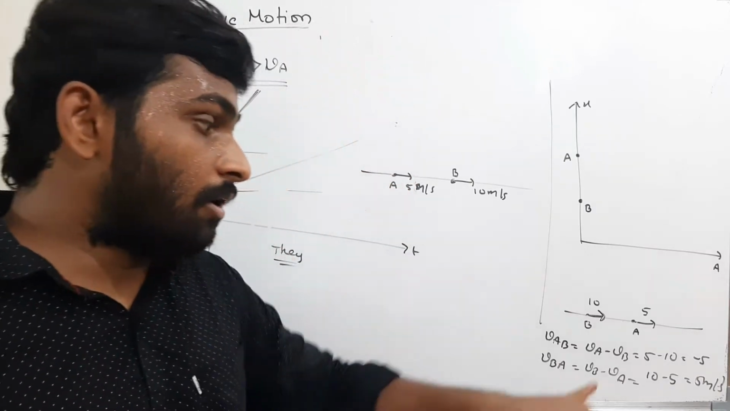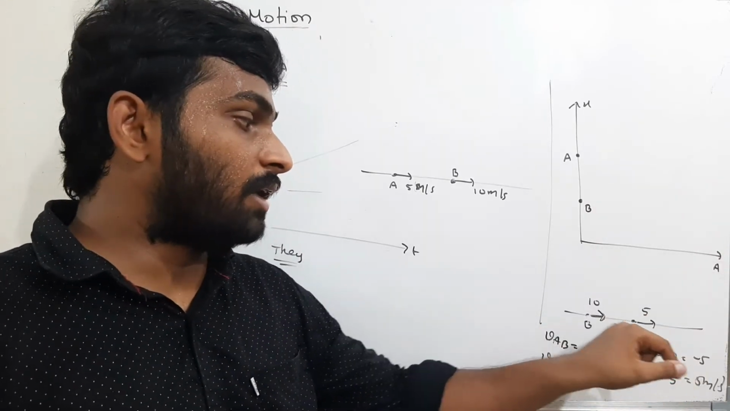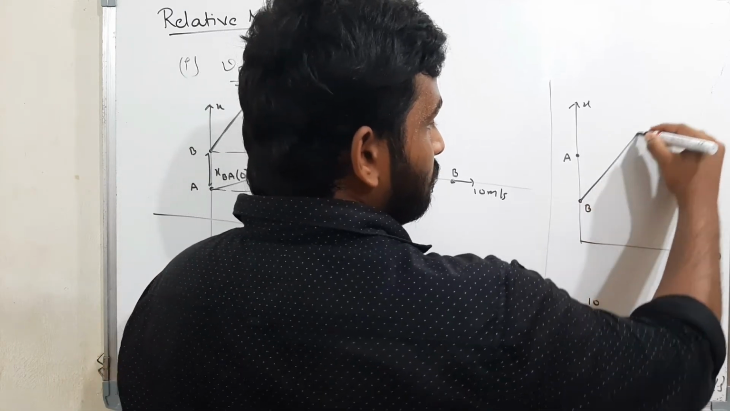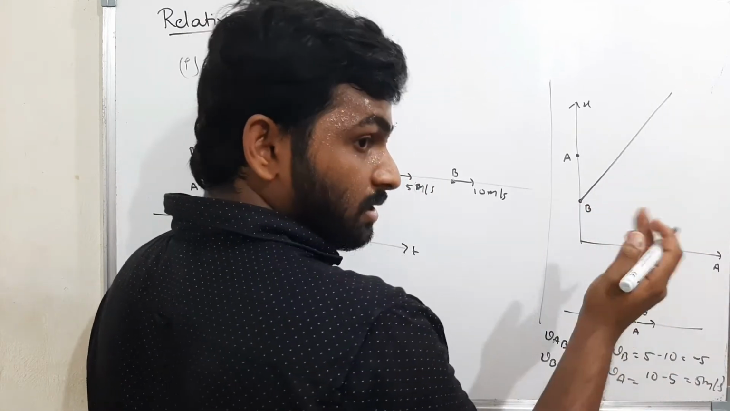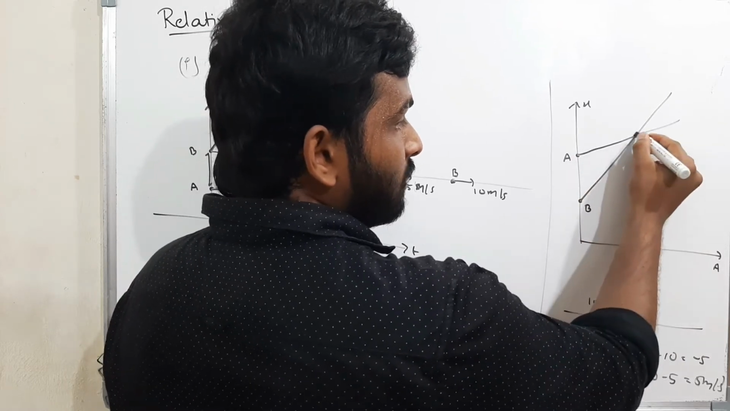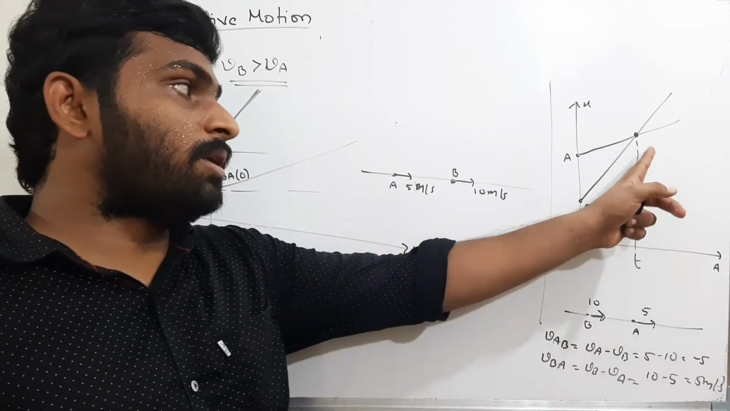If the velocity of B is greater than the velocity of A, after some time B will catch A. Here the velocity of B is greater, so the slope is more. The slope of A is less, because the velocity is less. Somewhere they are going to meet, at some time t. They will meet for sure.